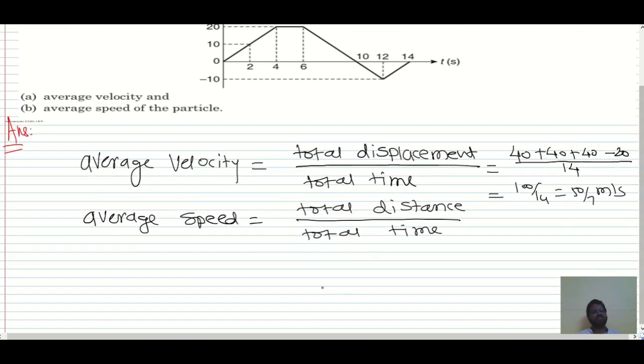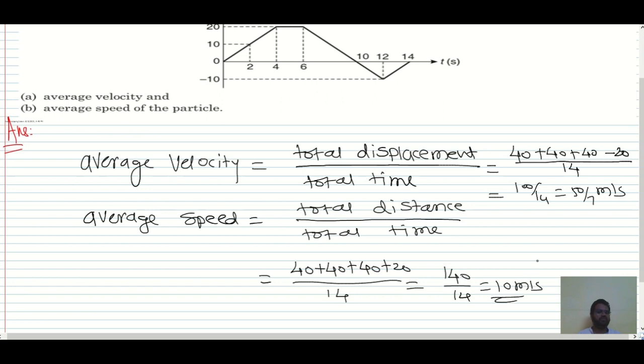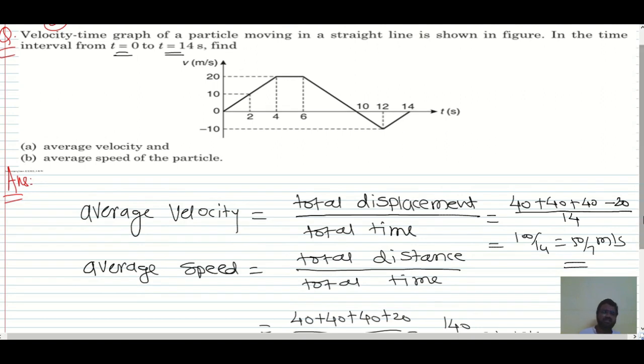Now to find total distance, wherever in displacement negative sign is there you have to put the positive sign, that's it. So it will be 40 plus 40 plus 40 plus 20 divided by total time 14, which is equal to 140 divided by 14, which is equal to 10 meter per second. So this is the average speed we have and this is the average velocity we have. So it is that simple. You have to just find the total displacement divided by total time, you will get average velocity. If you find the total distance over here, you will get the average speed.